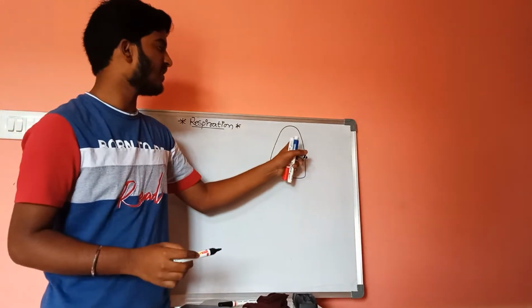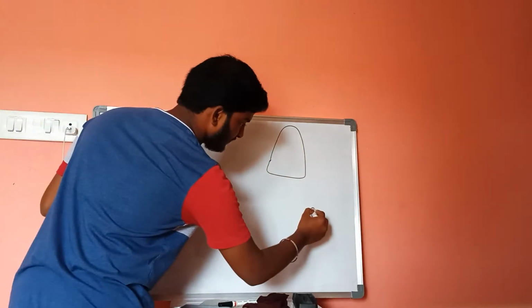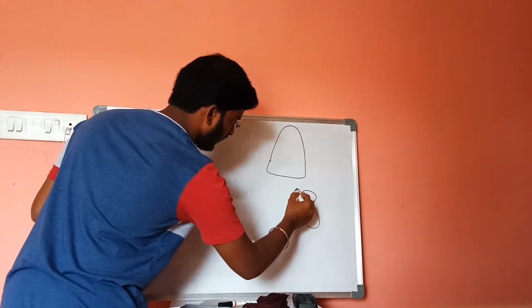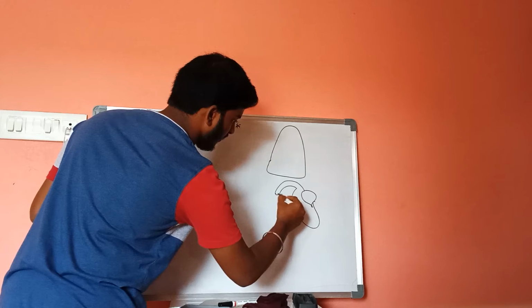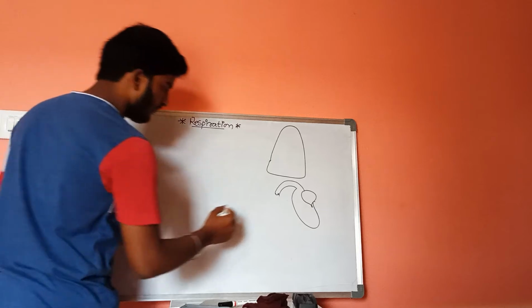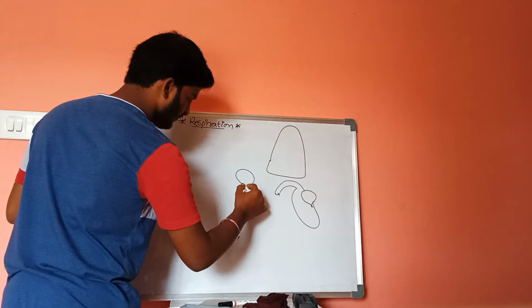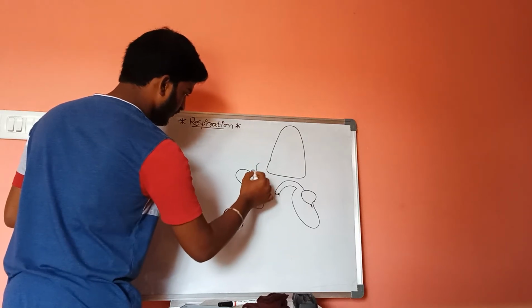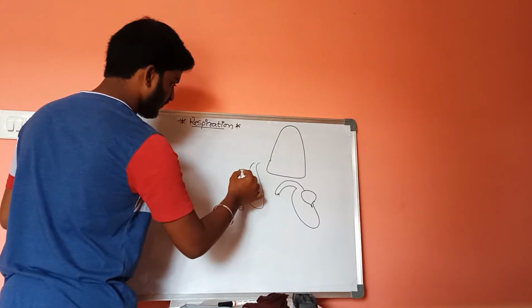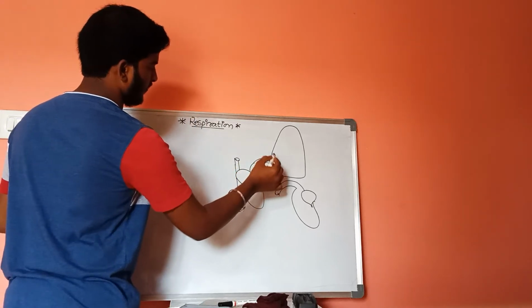There are two lungs, and let us consider this is the right side lung, or right lung, and this is the left lung.